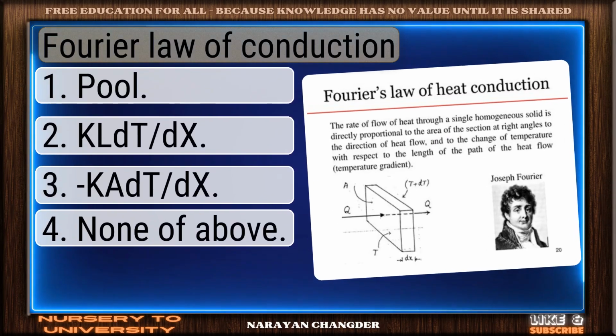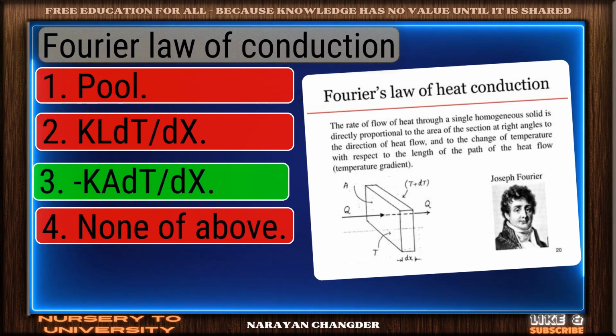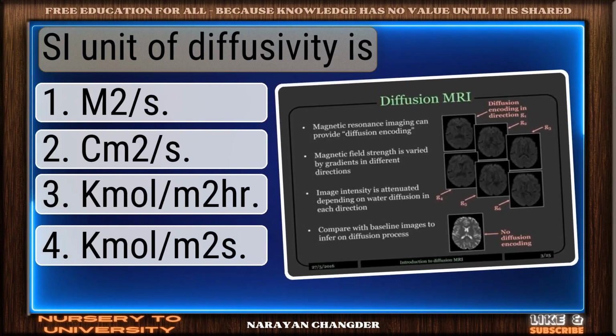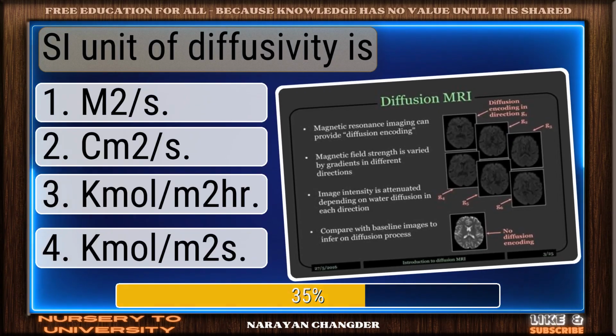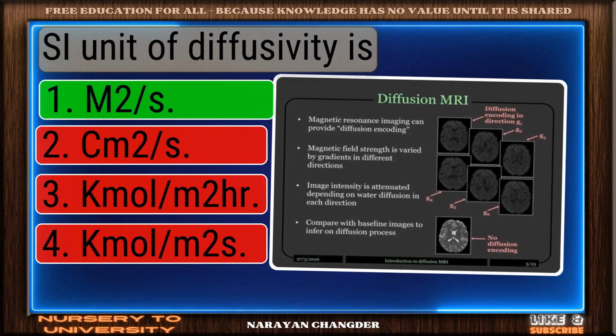Fourier law of conduction. Bravo. Q = -kA dT/dx is the answer. SI unit of diffusivity is. Right again. m²/s is a valid answer.